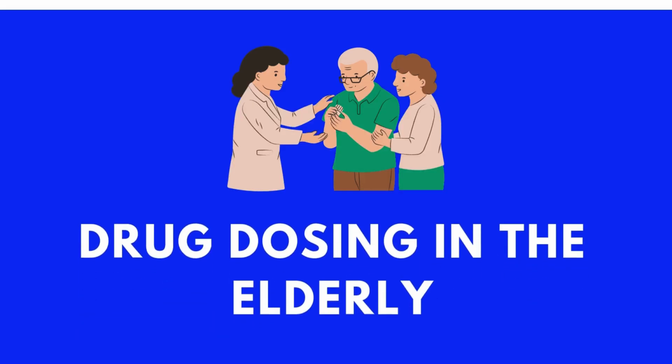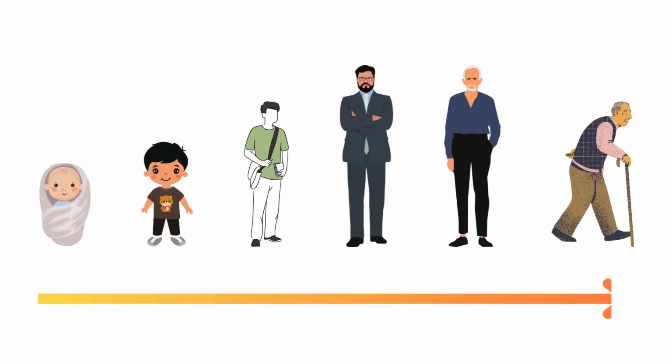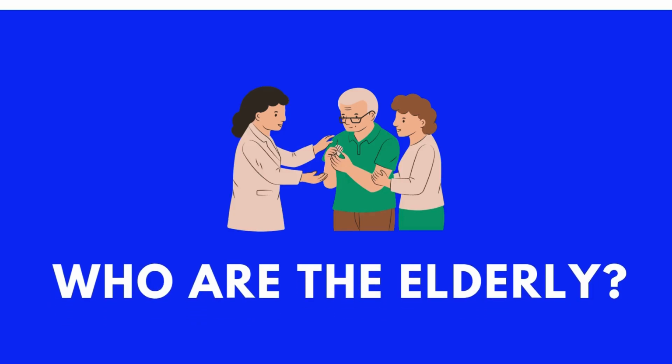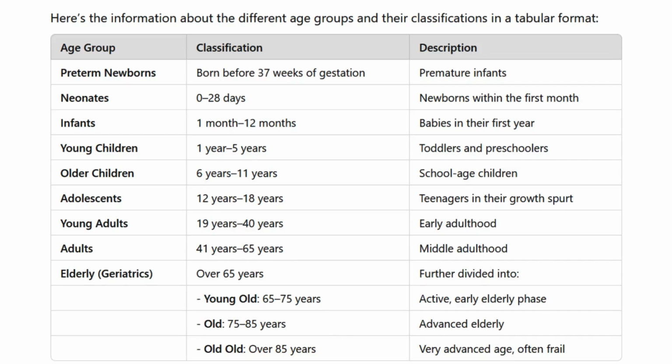Let's talk about drug dosing in the elderly. An important topic because as people age, their bodies change, and those changes can affect how medicines work. Who are the elderly? Let's start by defining elderly. This isn't as straightforward as it might seem. Usually, we consider someone elderly if they're older than 65 years. However, many people in this group are active, healthy, and independent. At the same time, there's another group, the older elderly, which includes those over 85 years. They're often more frail and may have more health challenges.